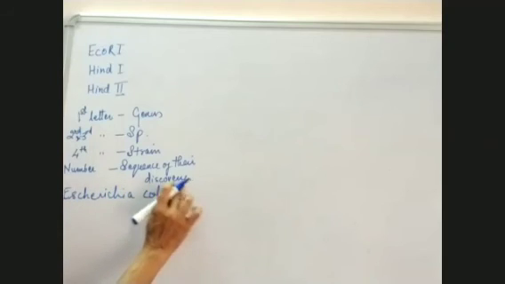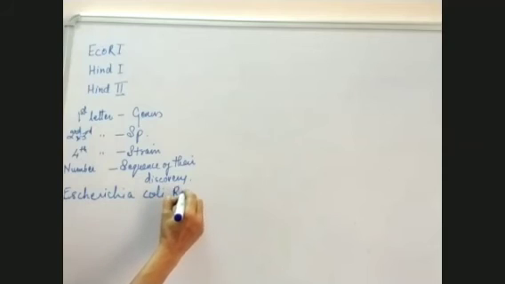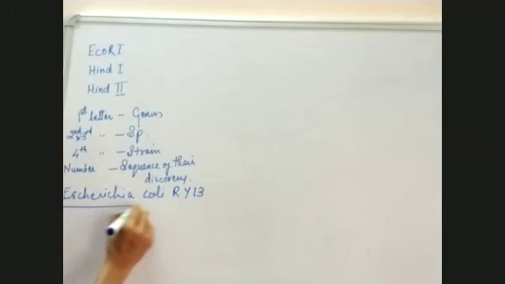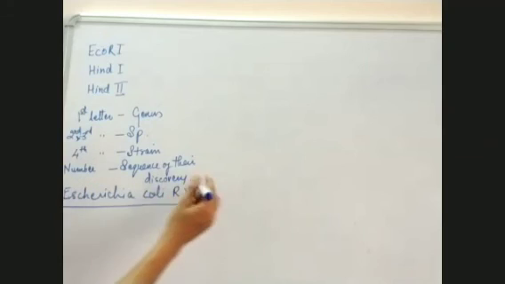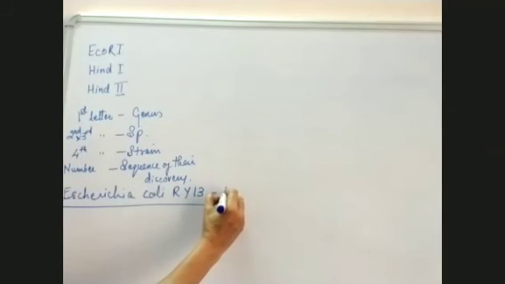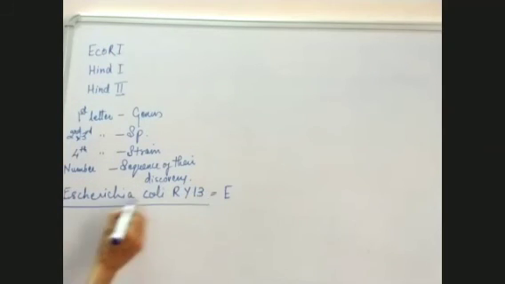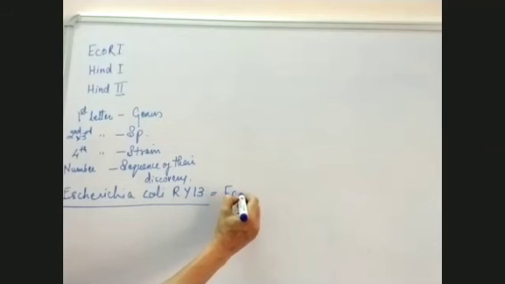And its strain was RY13. Now, how did we name it? We have taken E from Escherichia. We have taken CO from coli.